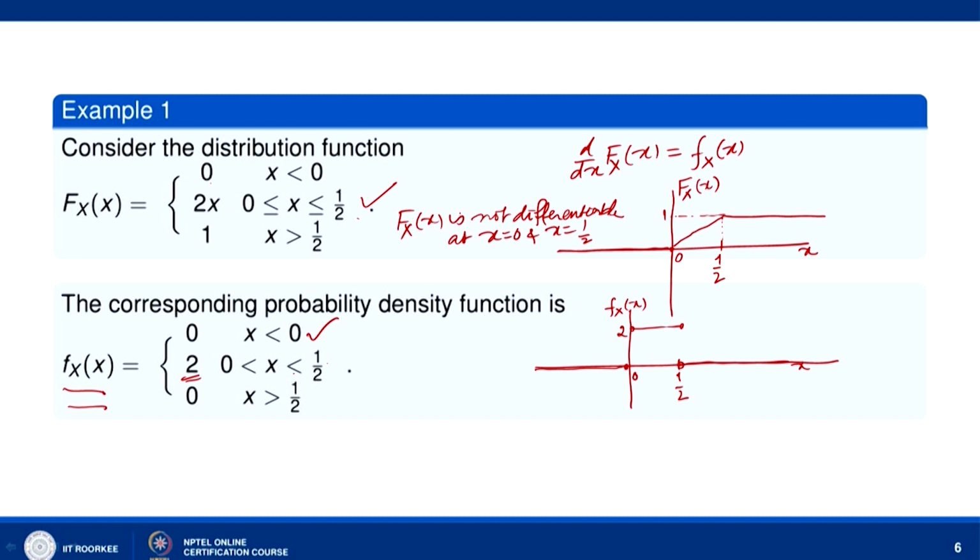But the integral of f_X(x) over minus infinity to infinity must be equal to 1, that you can see. So, the integral of f_X(x) dx will be equal to the integral, because over minus infinity to 0 it is 0, over half to infinity it is 0, and it is non-zero over the interval 0 to half. So, this is the integral from 0 to half of 2 dx, which is equal to 2 into 1 by 2, which is equal to 1. And moreover, it is non-negative, f_X(x) is greater than or equal to 0 for all x.